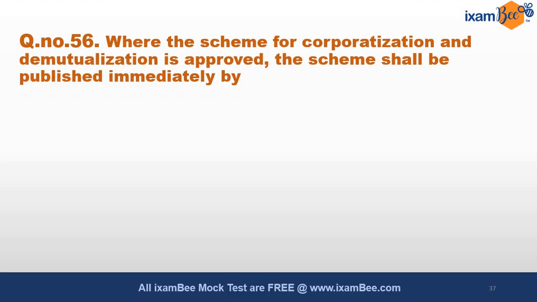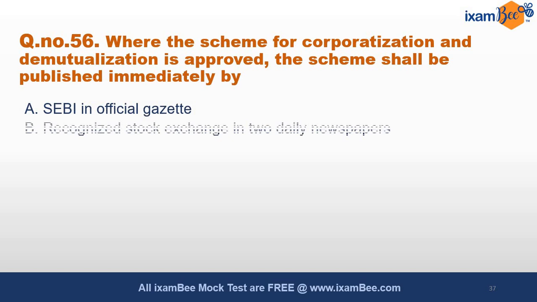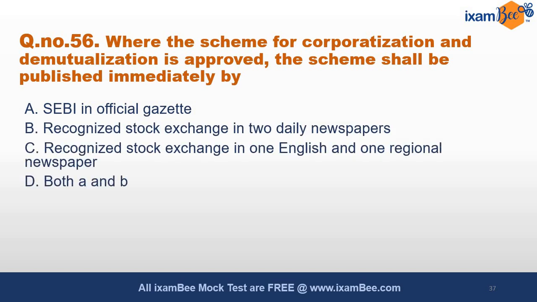Question number 56. Where the scheme for corporatization and demutualization is approved, then the scheme shall be published immediately by. The options are SEBI in an official gazette, recognized stock exchange in 2 daily newspapers, recognized stock exchange in 1 English and 1 regional newspaper, both A and B, both A and C. So what will be the answer? It seems a little unexpected and twisted, but you should be prepared from all angles. Anything can be asked in this manner, so you should always be aware. And the correct option is D, that is both A and B, as you can see.